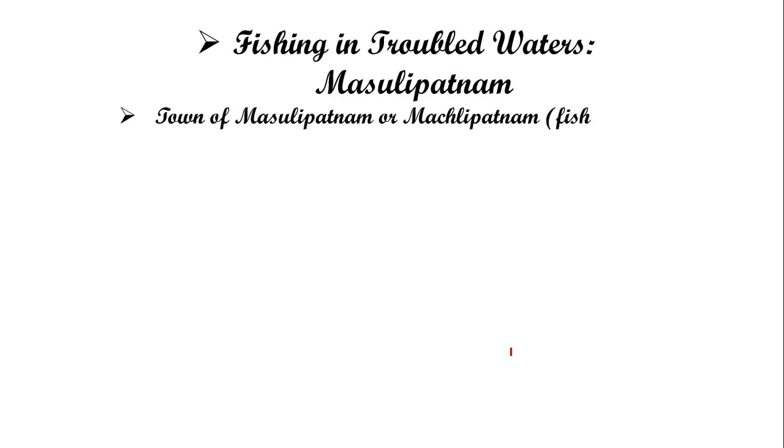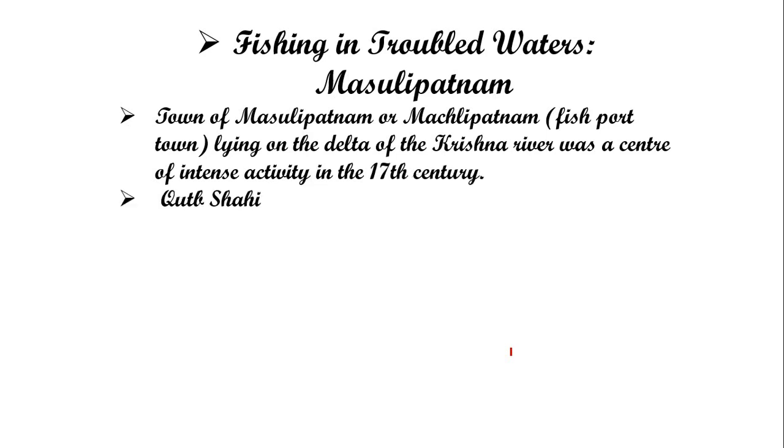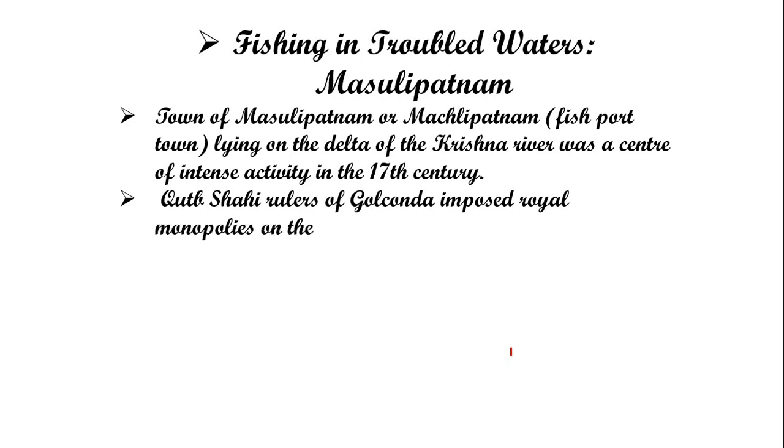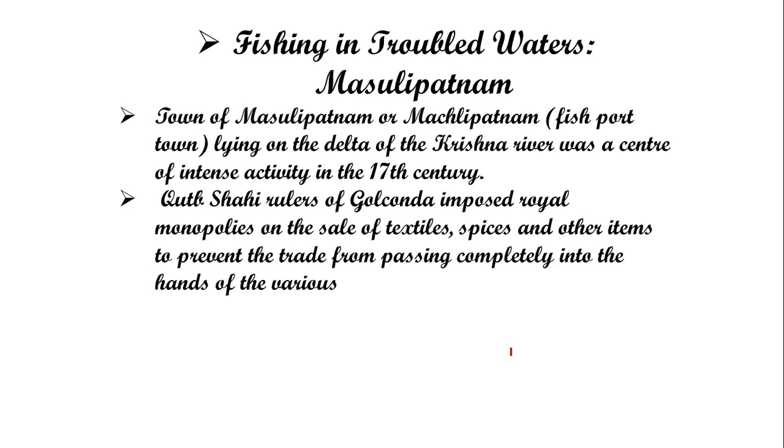Beta, we have studied all the western coast seaports. Now we will discuss the eastern coast. Machilipatnam was a very important fishing port, meaning in this area most of the people were involved in fishing activities. The Qutub Shahi rulers of Golconda imposed royal monopolies on the sale of textiles, spices, and other items to prevent the trade from passing completely into the hands of the various East India companies.